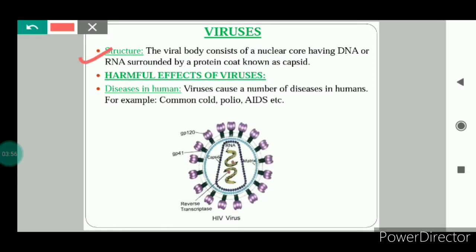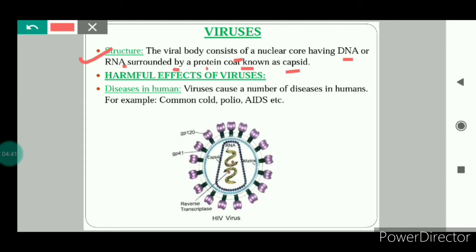If we talk about the structure of viruses, the viral body consists of a nuclear core having DNA or RNA surrounded by a protein coat known as the capsid. In a simple structure of the virus, there is one nuclear core inside which the genetic material is found. It can be DNA or RNA. In viruses, the genetic material will be either DNA or RNA, not both. And this genetic material is protected by a covering, or a coat of protein, which is known as the capsid.